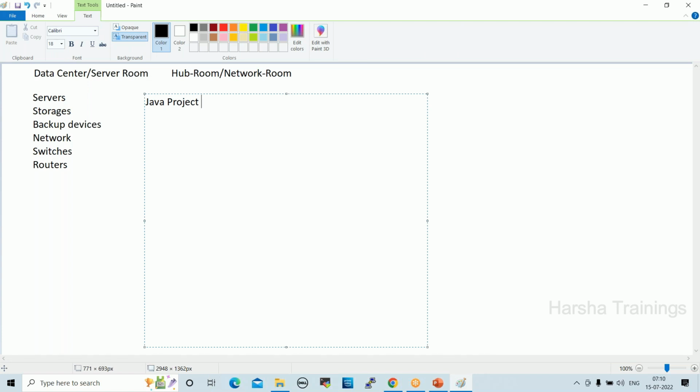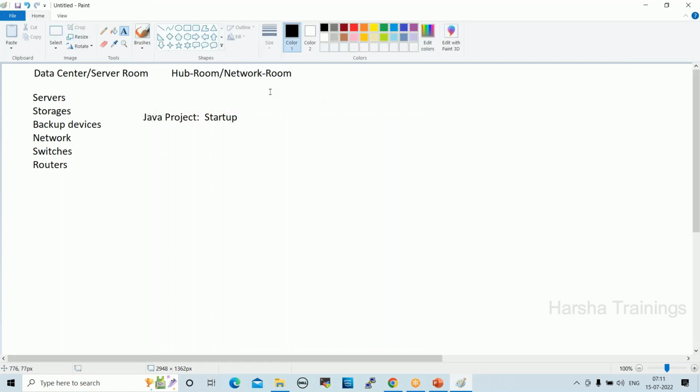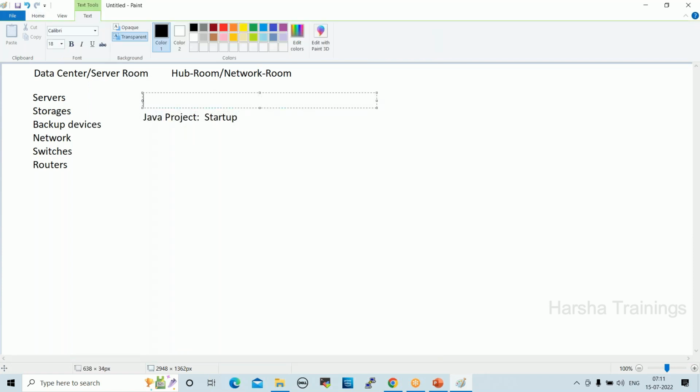Yeah. So Java project. One startup company wants to start this Java project. Startup. When they want to start any project, the very first thing we require is servers, right? So this is a physical environment, I can say. Physical server setup.